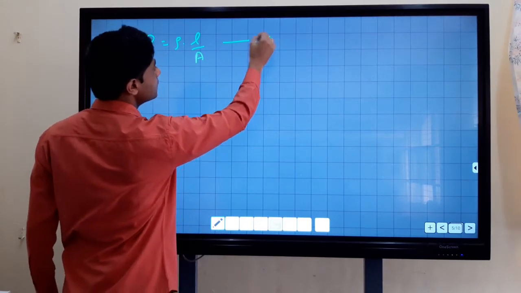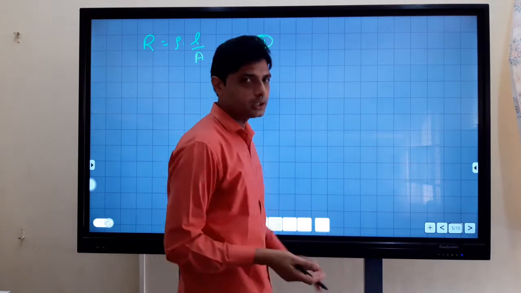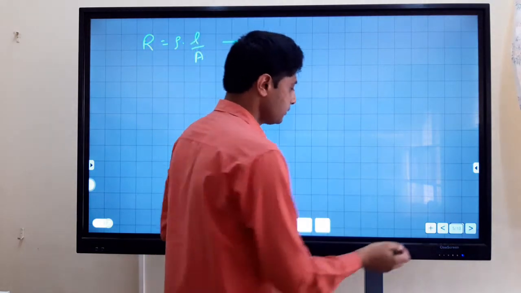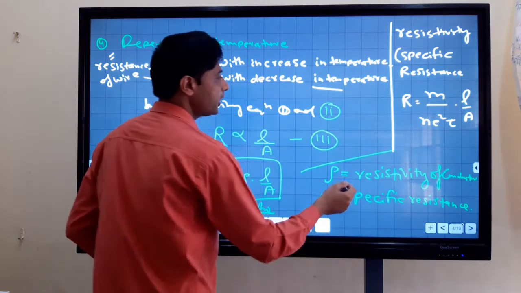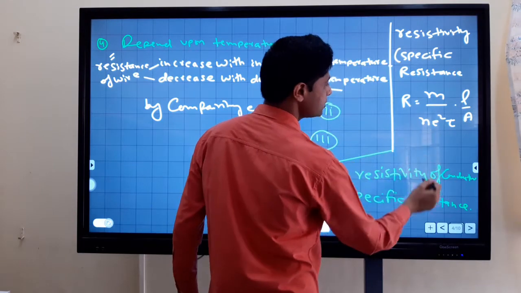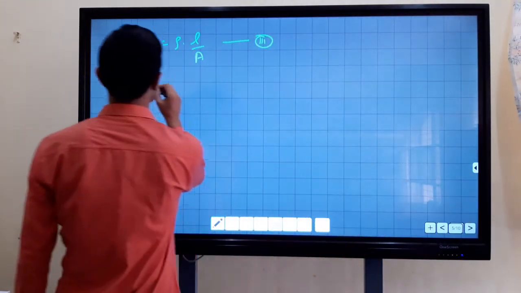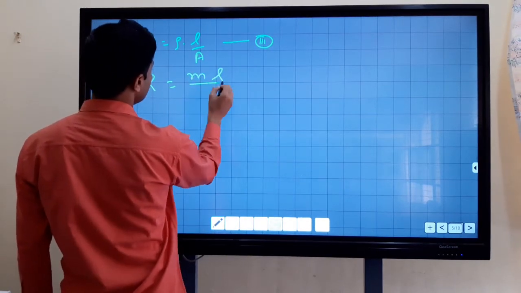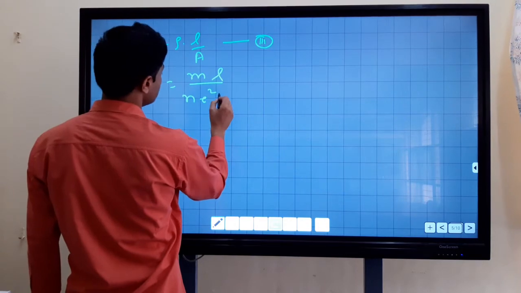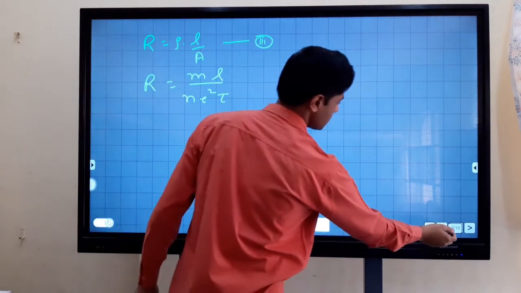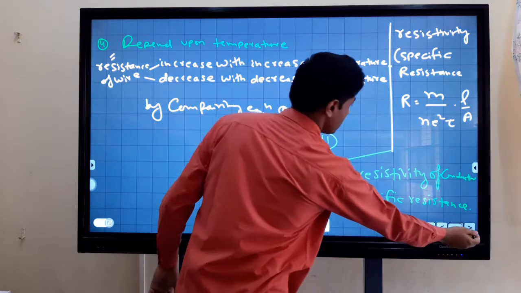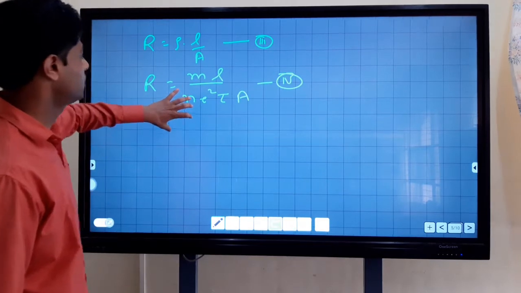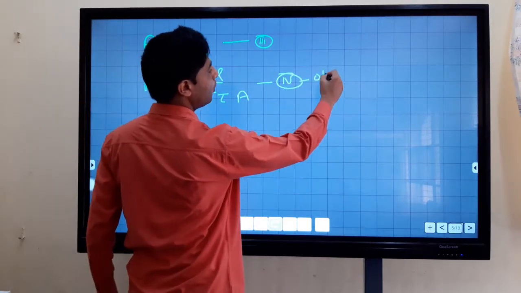This is equation third. As you know, in our previous video we discussed Ohm's law, and from it R equal to m l upon n square tau A. This is equation fourth.